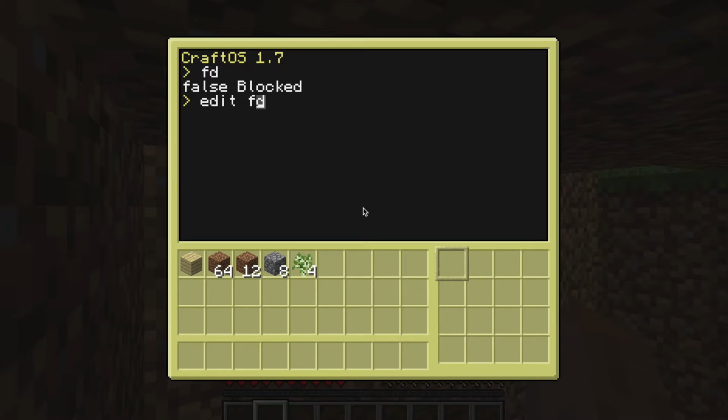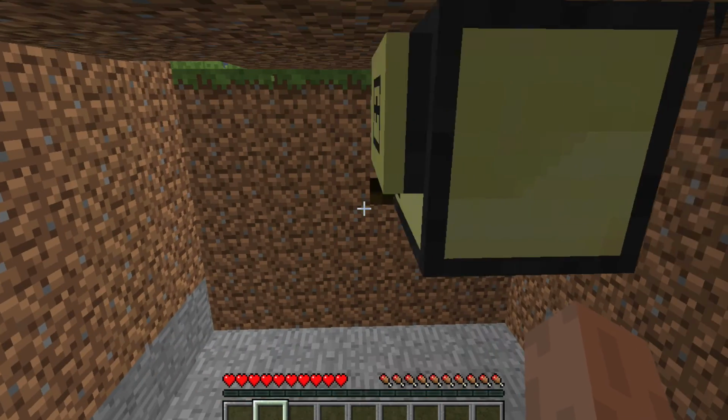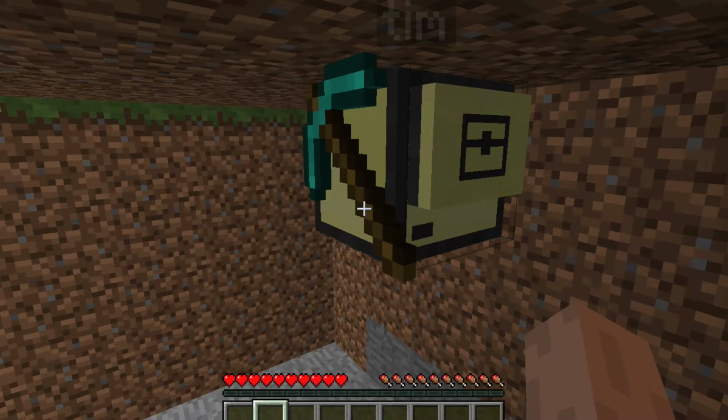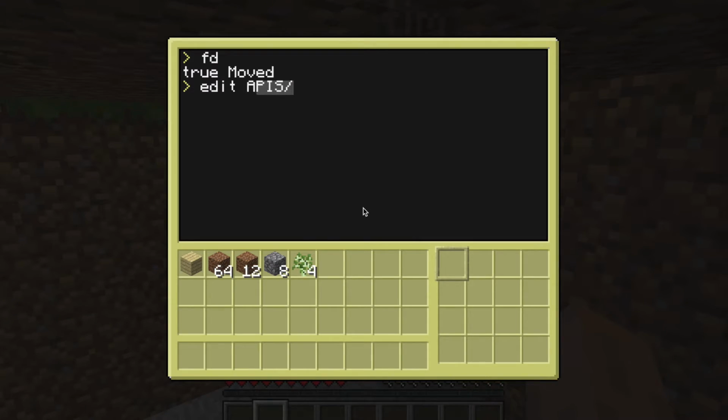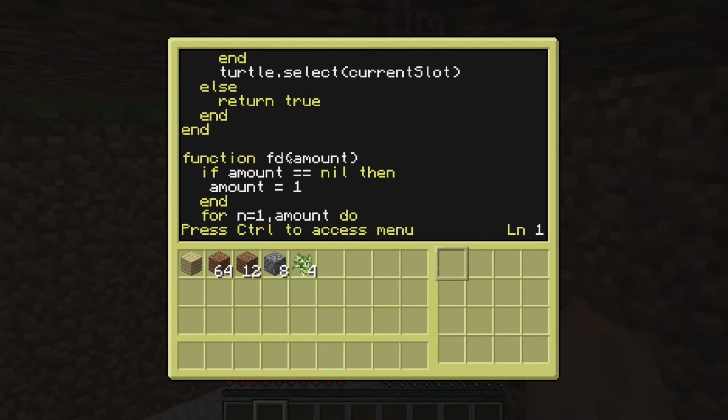Edit forward. Let's try right. Forward, and it goes poop, poop, and it moved right. True, moved. Perfect. Now let's just edit. I don't like that right. It's gonna be hard to remember, so I'm just gonna make everything be the full word.